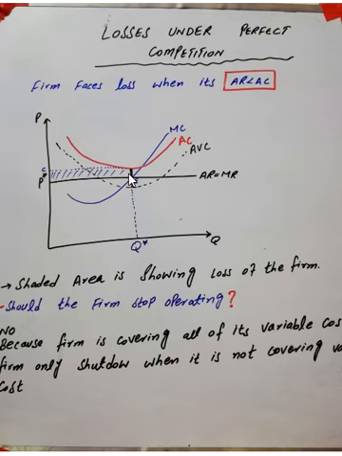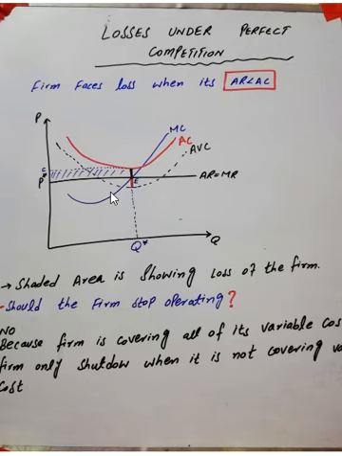So in this condition, the firm will not shut down. The firm will continue to operate until it is not covering its average variable cost. So as long as the firm is covering its average variable cost, it continues to operate. And when it is not covering it, in the long run, when the firm is not able to cover its average variable cost, then the better decision is to shut down. But in this case, the firm will continue to operate, as it is covering all the average variable cost, and it has to pay only a very little amount from its pocket for paying the other remaining cost.